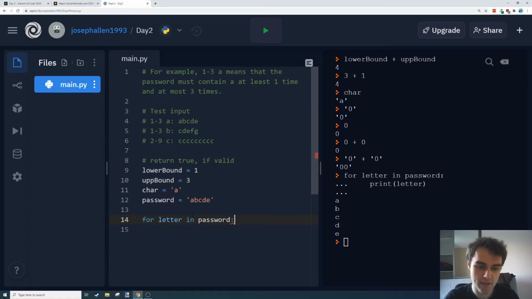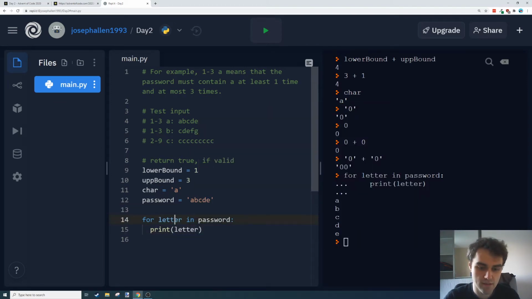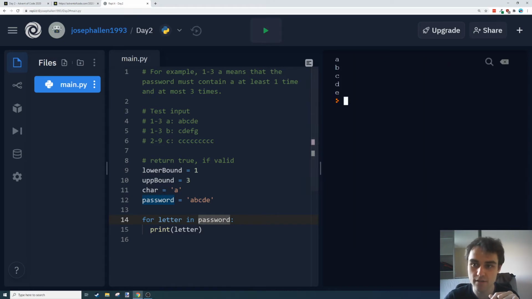We have to put a colon at the end, and Python requires these tab indents after any of these sort of keywords like for, if, def, anything like that. And letter is a variable that's going to iterate over this string password. So letter is going to be set to the letter A, then it's going to print that letter, then B, it's going to print that letter, C, it's going to print that letter, and it'll continue. So when I run it, we should just get A, B, C, D, E, which is good because now we can start counting.